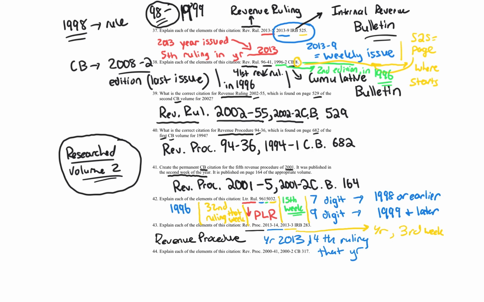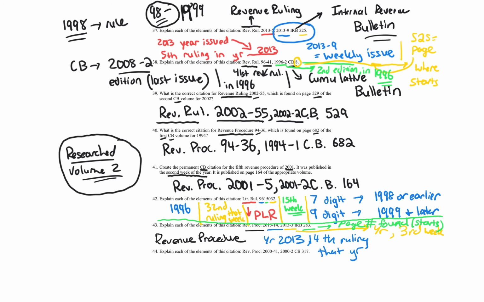Let's do a green. We know what the IRB is. That's the Internal Revenue Bulletin. The 283 is the page number where found, where this revenue ruling starts. Could be over multiple pages, but it's where it starts. We got a lot of stuff going here. Let me put a line to help you out. It's a page number where it's found. So that's where it starts, where you can find it. It's probably going to go over several pages, but it starts on that page.